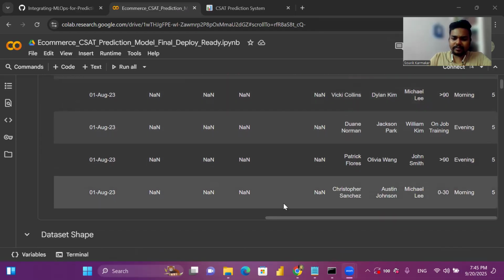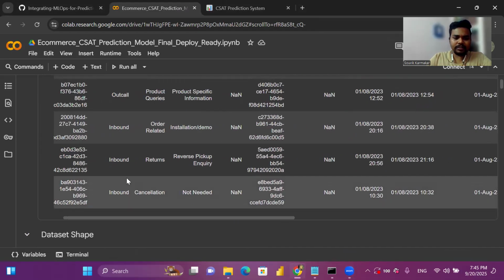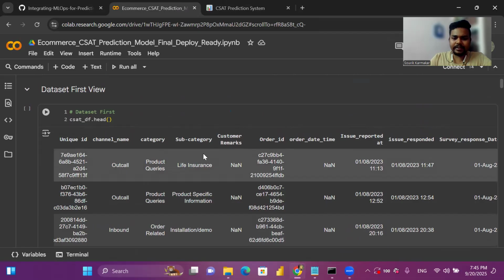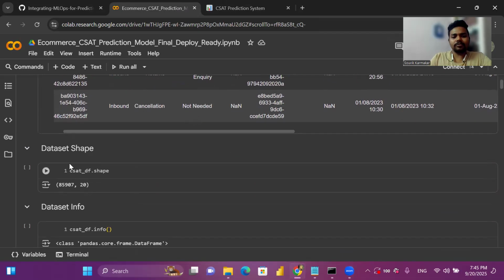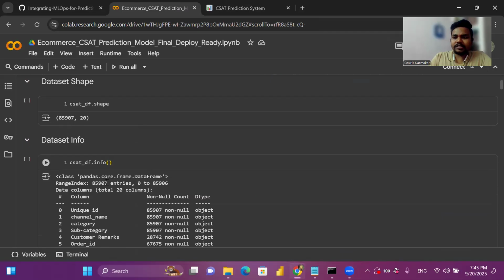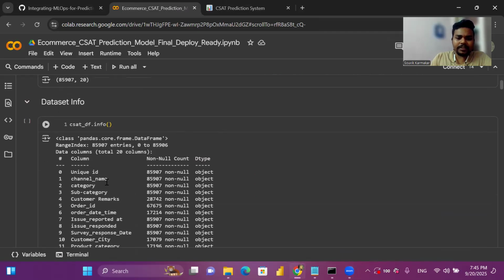You can see, yeah, here also unique ID, channel name, subcategory, customer remarks. So this is the shape of the data set. So we have more than 85K rows and 20 columns. So let's see the simple info regarding the data set.